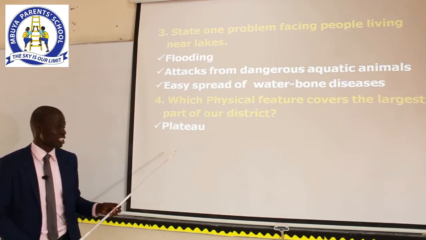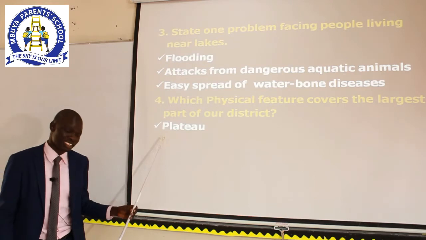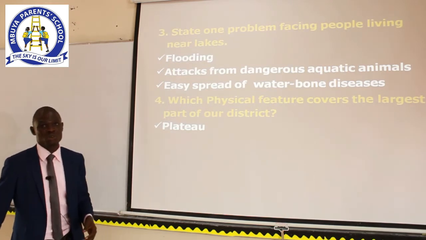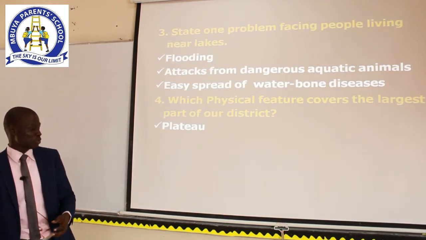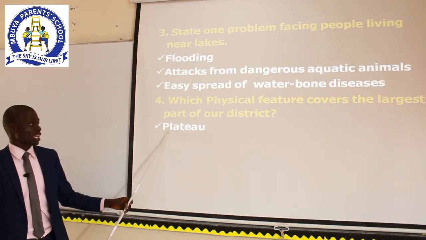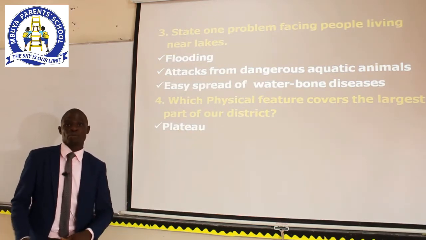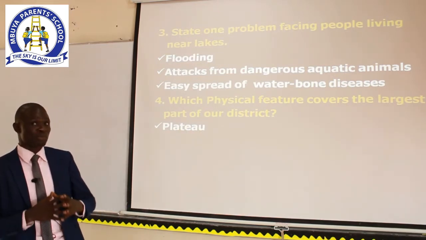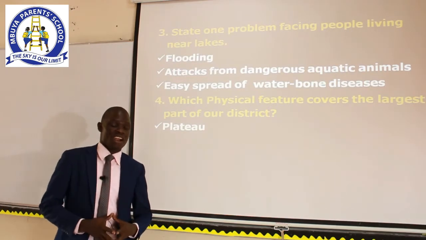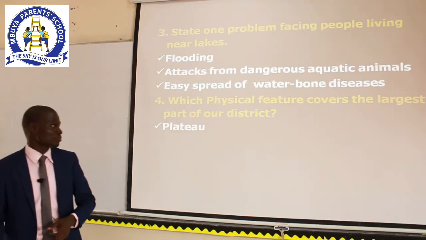If you have written any letter beyond these letters, then you are wrong. Can we spell the word plateau together? Plateau. P-L-A-T-E-A-U. Plateau. And we say that plateau is a raised, flat-topped piece of land.